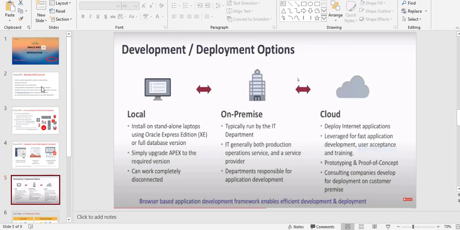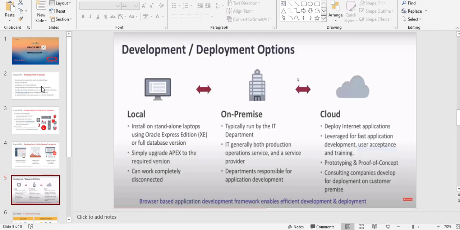Development and deployment. When you develop your application, the next task is deployment. This is the main feature. You develop your Apex application from your local system, local laptop, or on a server, or on premises servers, or you develop on a cloud.